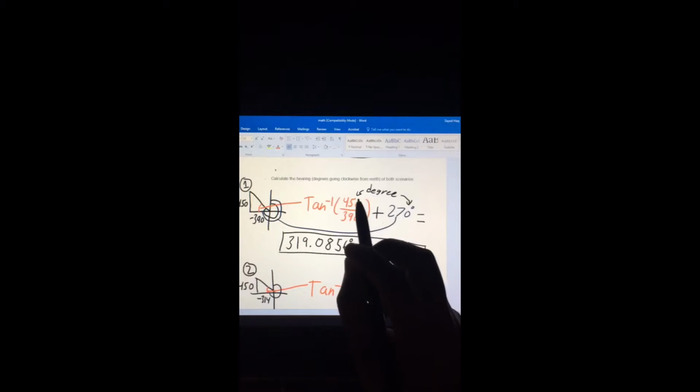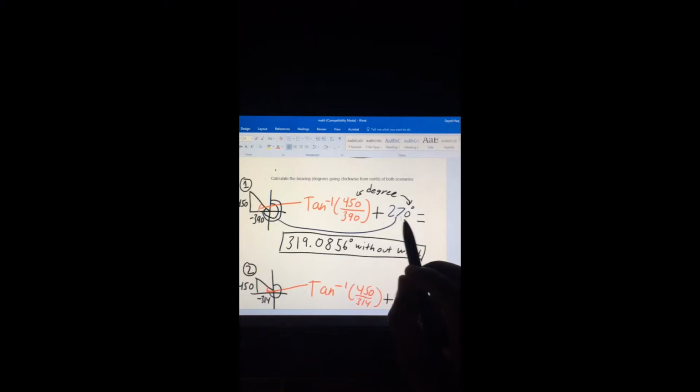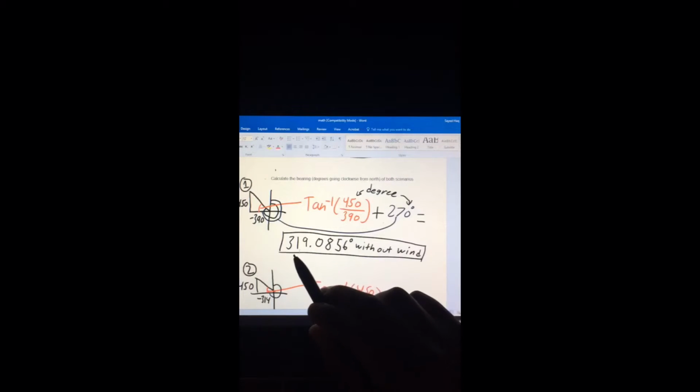So you could add this angle right here, which is inverse tangent of 390 over 450, make sure it's in degrees, and we get this plus 270, which is all this right here, and we would get 319.0856 degrees without wind.